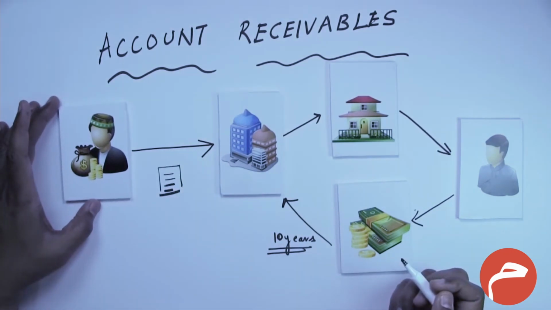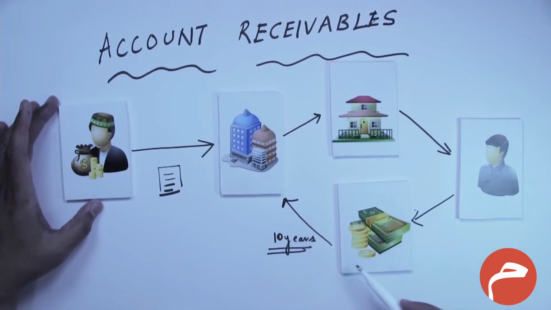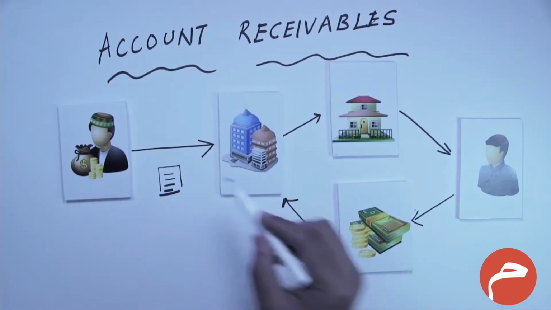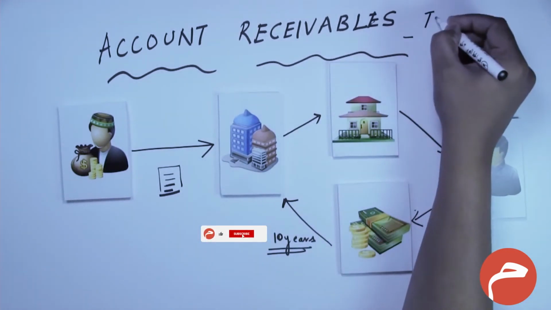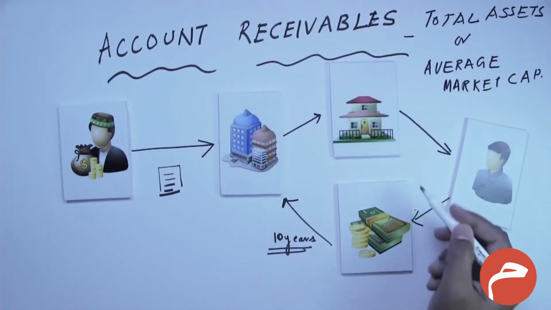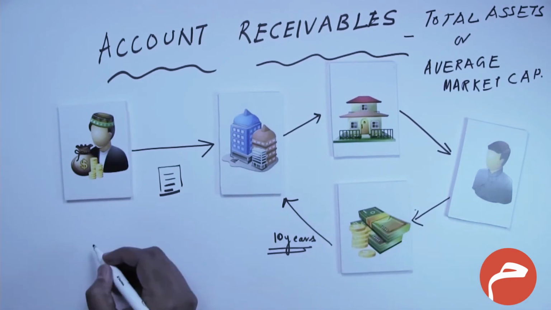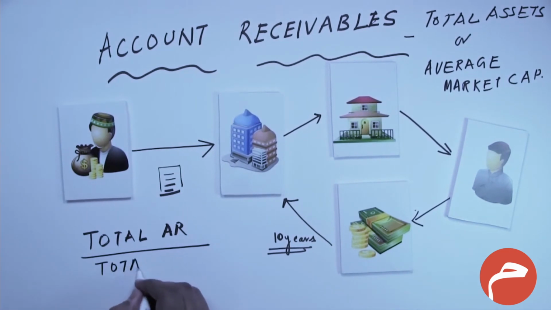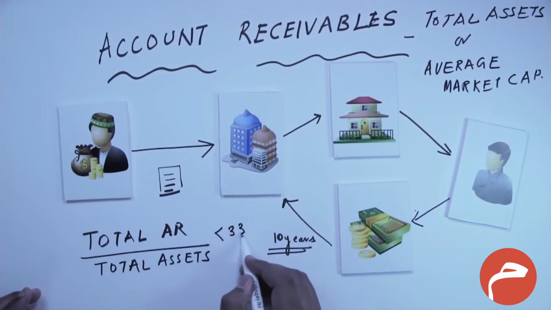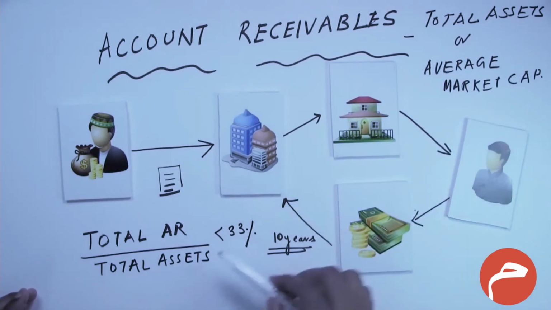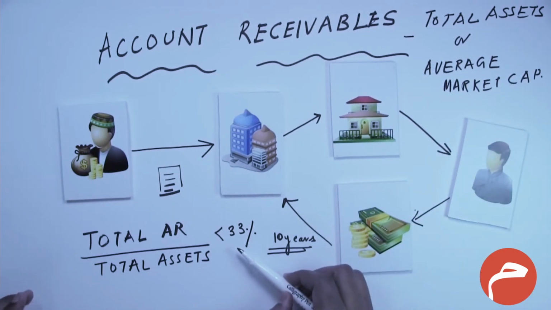Again, the simple answer is that the account receivables have to be at a certain minimum level, and that level is again in relation to the total assets or the average market cap. The total account receivables divided by the total assets of the company should be less than 33%. And again, the total account receivable divided by the average market cap should also be less than 33%.